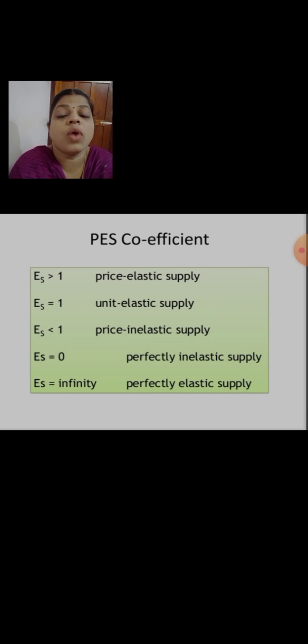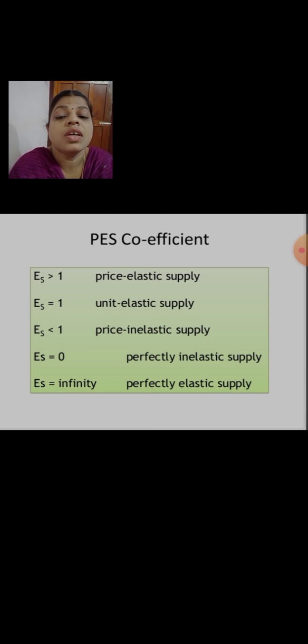Next we'll discuss the different coefficients of the price elasticity of supply. Which are the different coefficients? Here we can see ES, that means elasticity of supply. Here different coefficients are given. ES is greater than 1, price elastic supply.